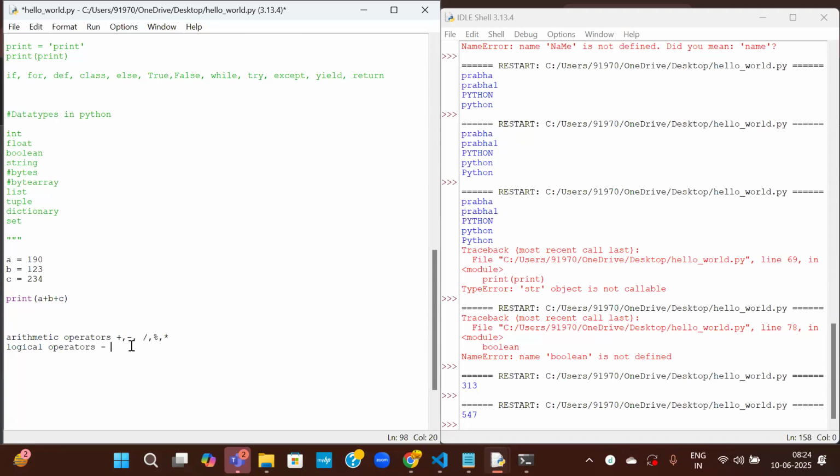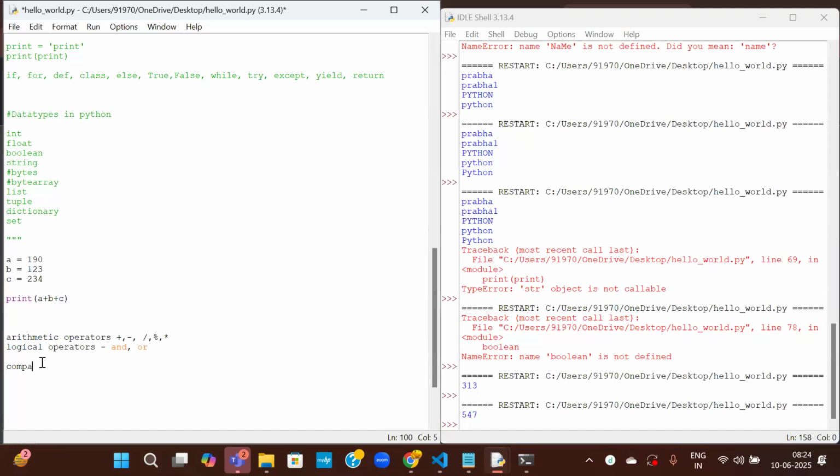The logical operators are and, or. You might know these logical gates, which we might have studied in our 10th or 12th standards. And means if both the conditions are true, then only it is true. Or means if at least one of the conditions is true, then it is true. Those are the logical operators.